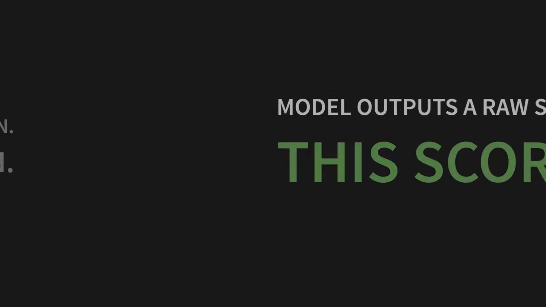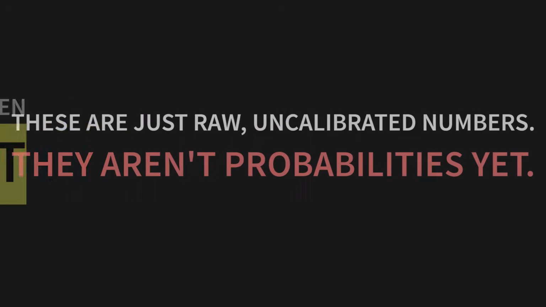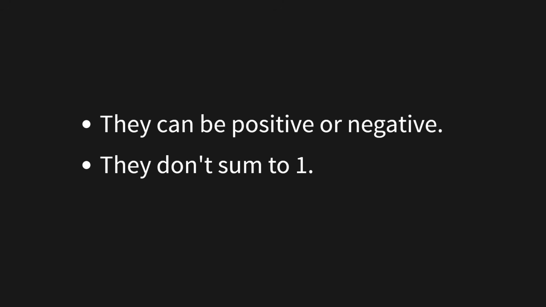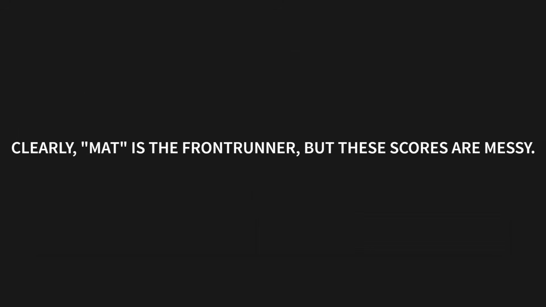After all the complex work inside the transformer, the model outputs a raw score for every single token in its vocabulary. This score is called a logit. Now, these are just raw, uncalibrated numbers. They aren't probabilities yet. They can be positive or negative, and they definitely don't sum to 1. Look at this example. After the input, the cat sat on the, the model might output these logit scores. You can see Mat has a high score of 3.2, Rug is 1.3, Floor is 0.5, and Moon is way down at negative 2.1. Clearly, Mat is the front runner, but these scores are messy.